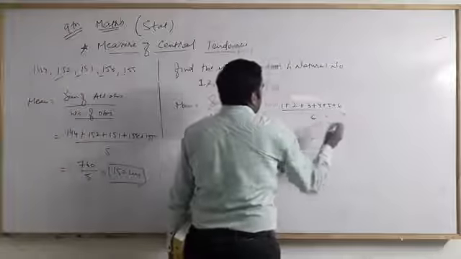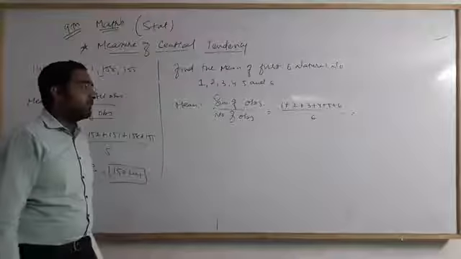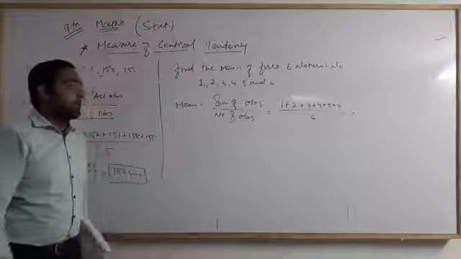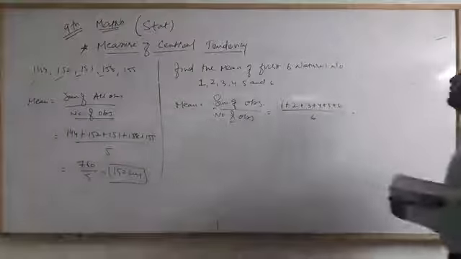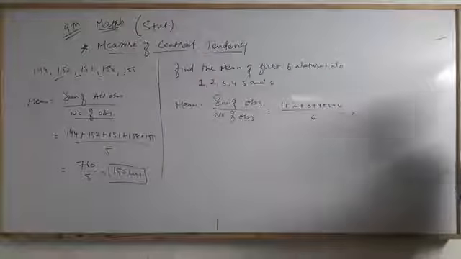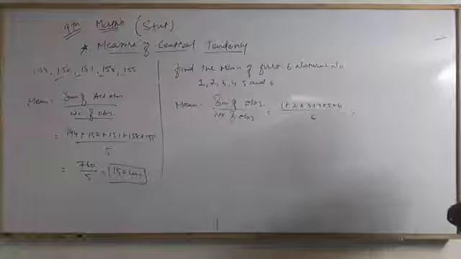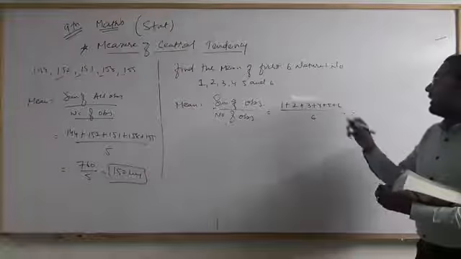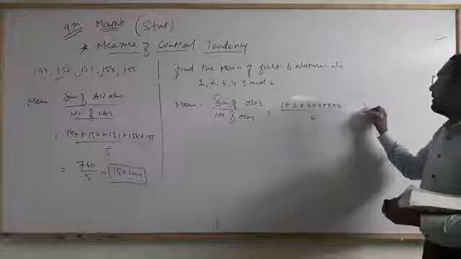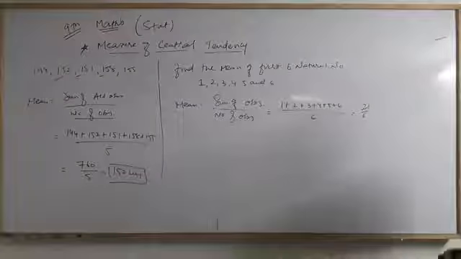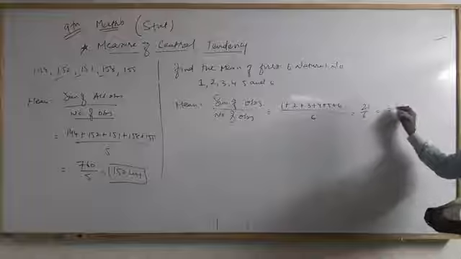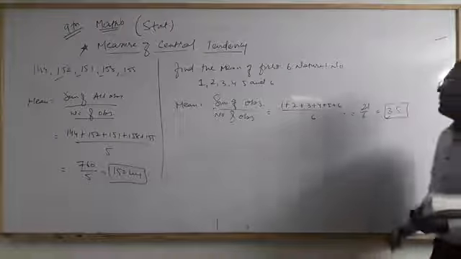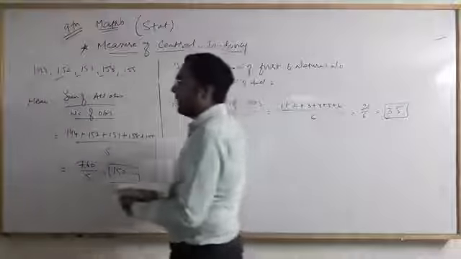So what is my answer? Please add them. Please add fast. What is my answer? That is 21. 3 plus 2 is 5, 5 plus 5 is 10, 10 plus 10 is 20, plus 1 is 21, by 6. So my answer is 21 by 6, which is 3.5. So my mean for the given data, the first 6 natural numbers, is 3.5.